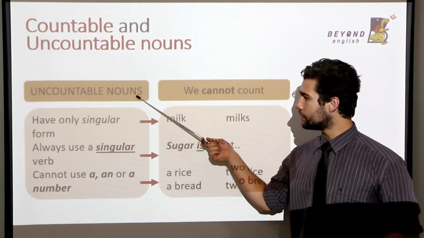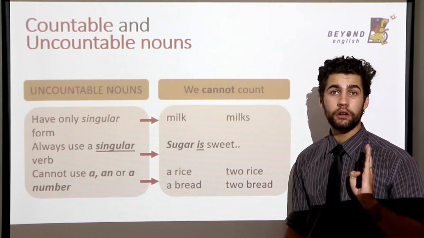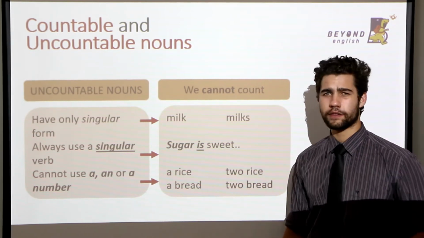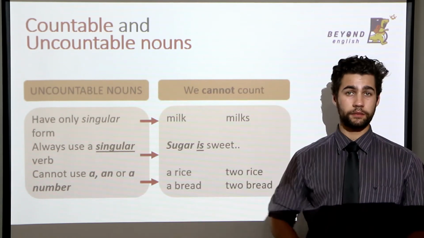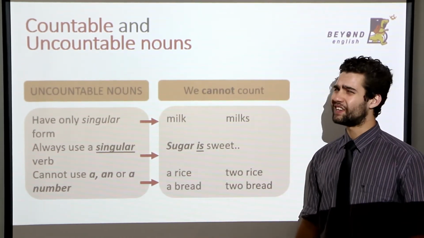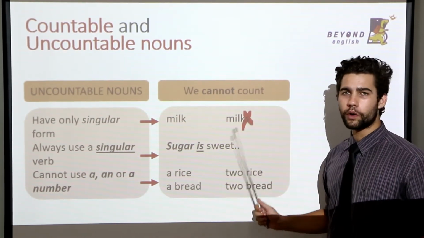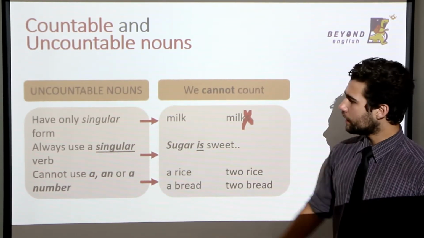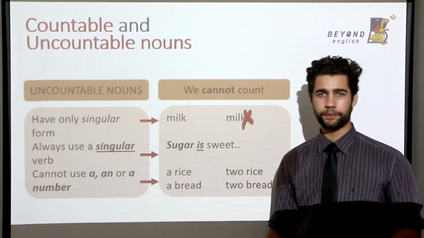So, uncountable nouns have only a singular form. That means no S. So, milk, yes, that's singular. Milks, no. We cannot use S with uncountable nouns. Remember, they only have a singular form.